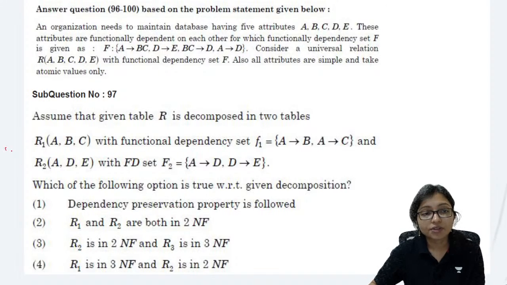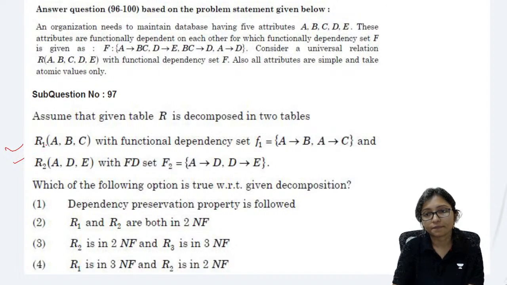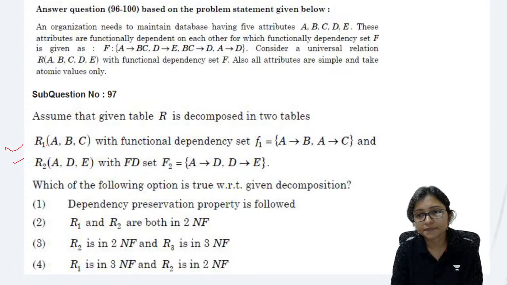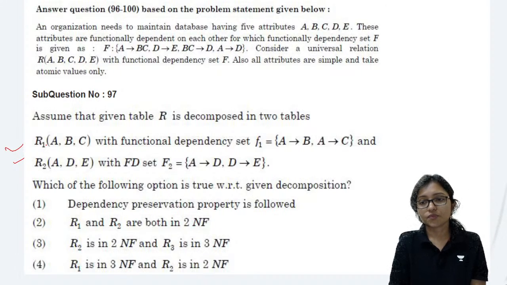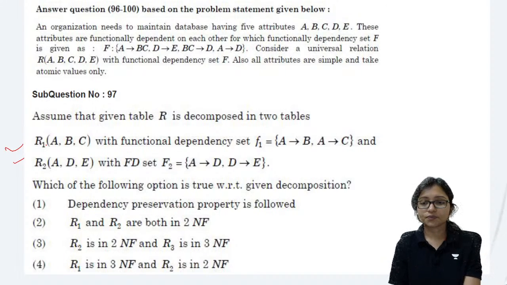Next one is, after dividing R1 and R2, which one will be correct?